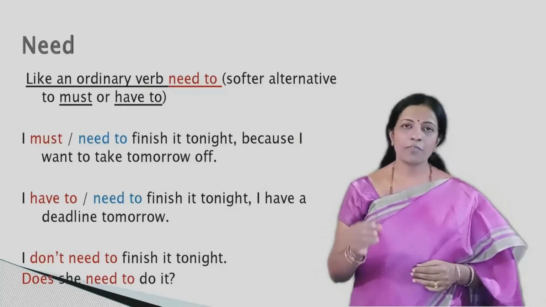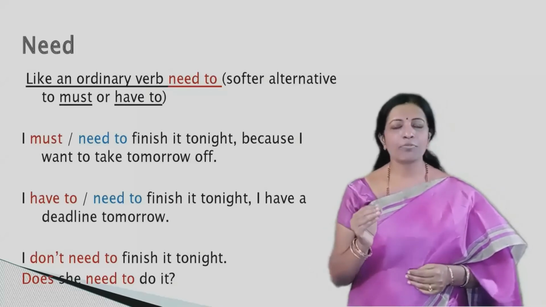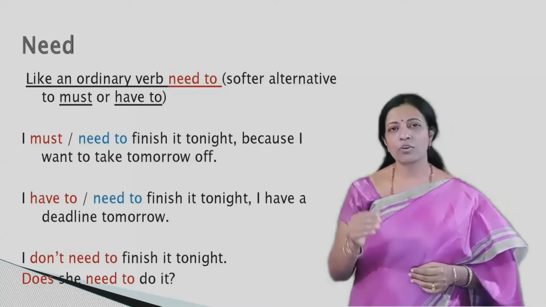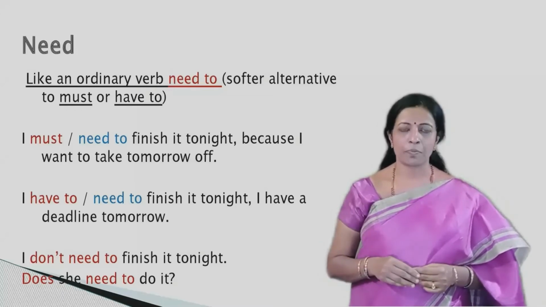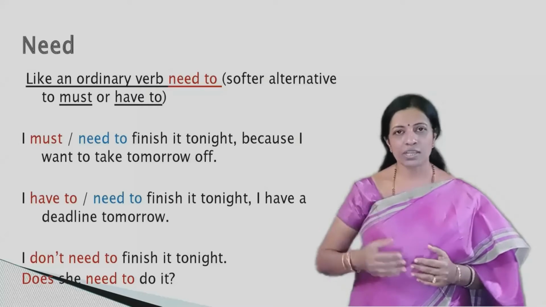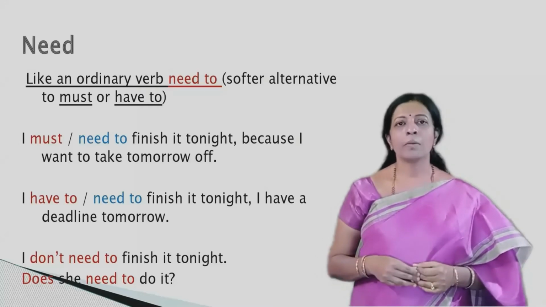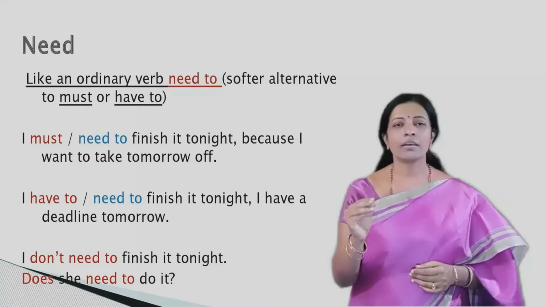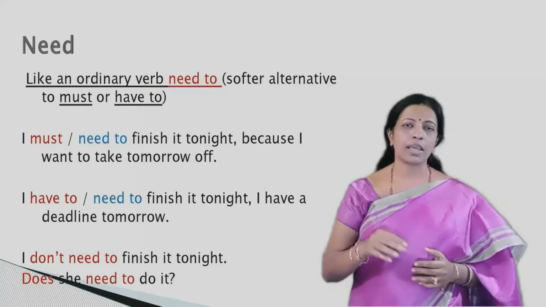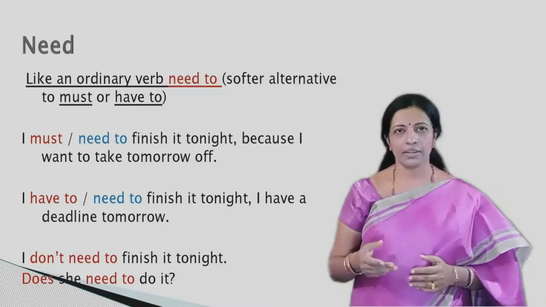Let us now see how to use the modal verb need. Well, the modal verb need is a softer alternative in place of must or have to. So when you want to stress on something, you use must or have to. But if there is a slight chance of excuse there, you can use need to.